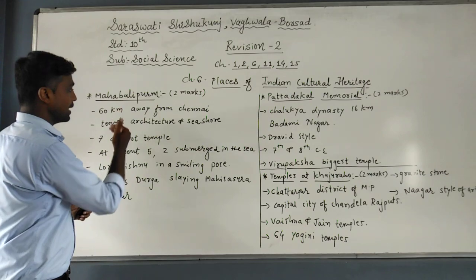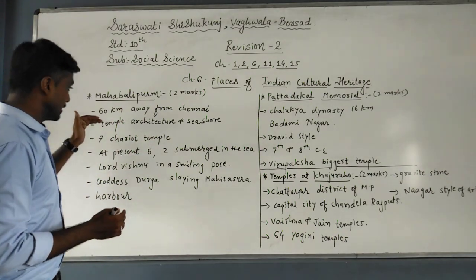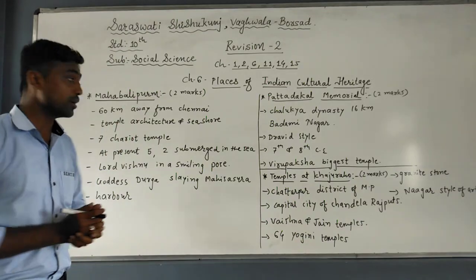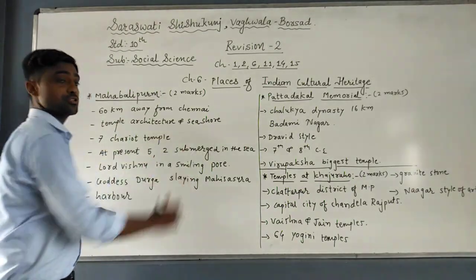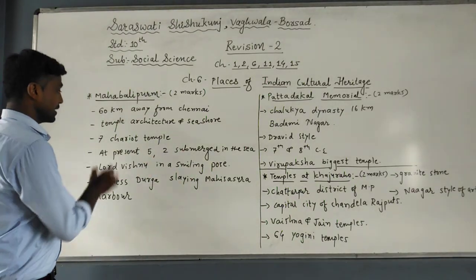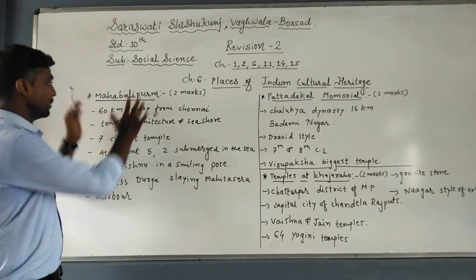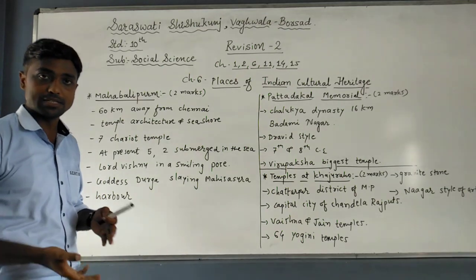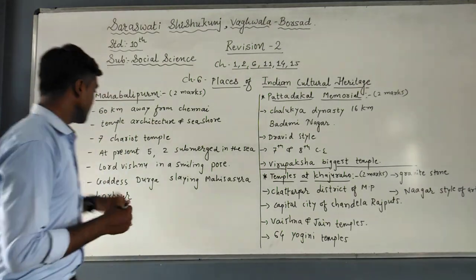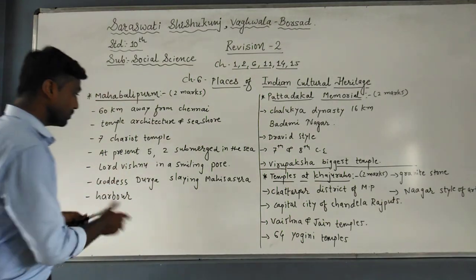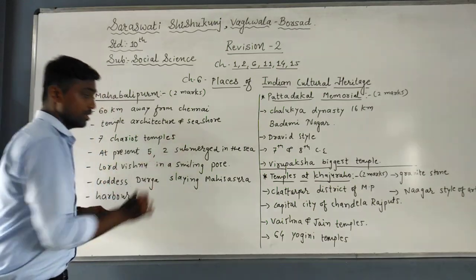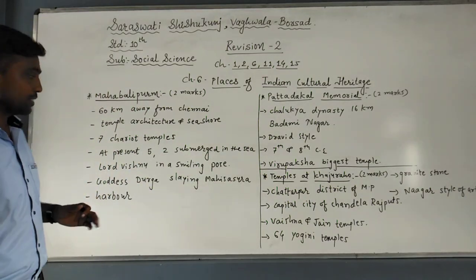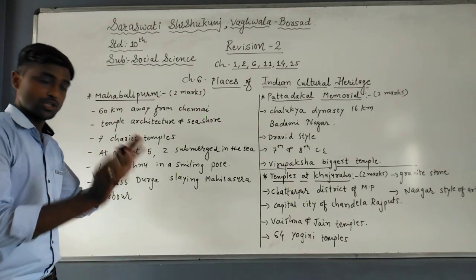Now this city in Tamil Nadu is known for temple architecture and seashore. Here mainly 7 chariot temples are there. In Mahabalipuram, 7 chariot temples. You know, I think, the meaning of chariot. Chariot means Rath in Gujarati. 7 chariot temples are there. At present, only 5 temples exist because 2 temples were submerged in the sea.